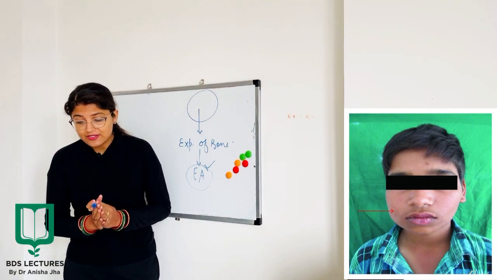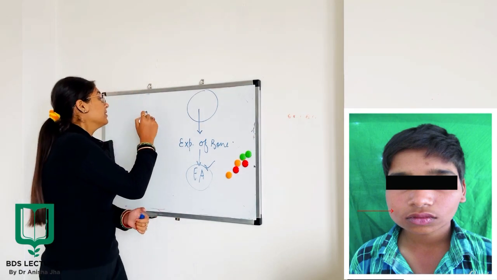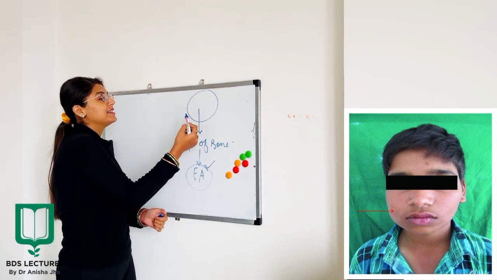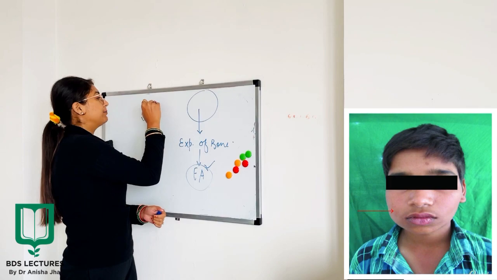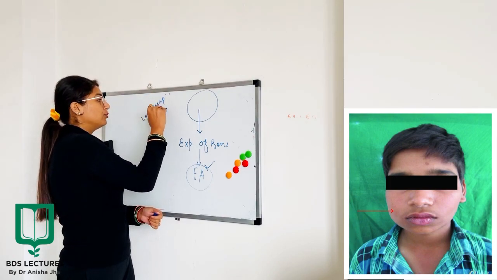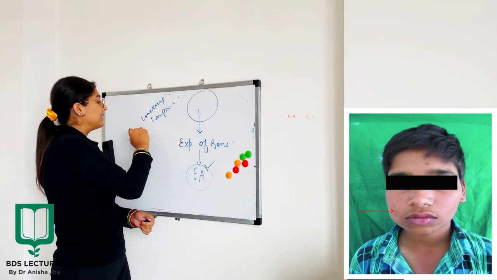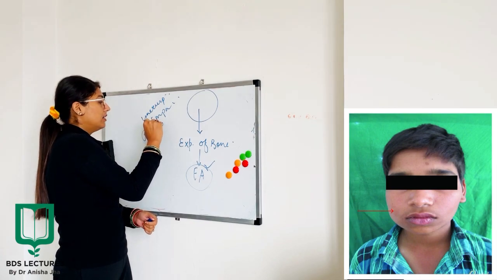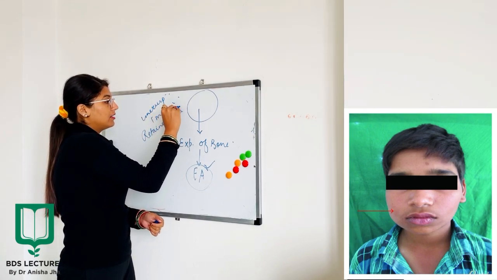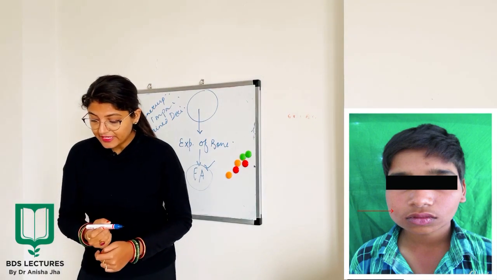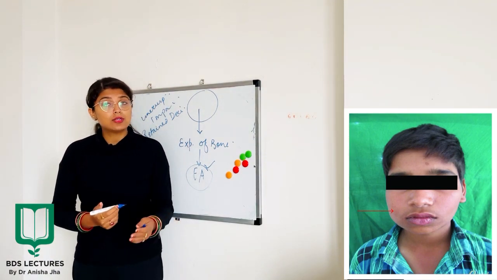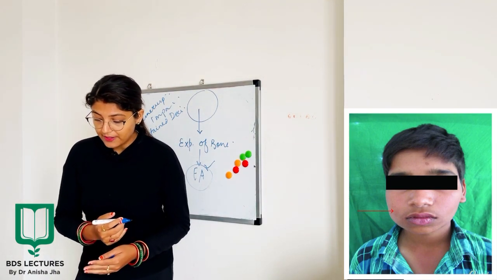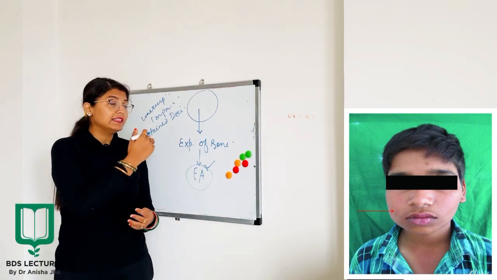Okay, these generally consist of an unerupted or impacted tooth. They can also be a retained deciduous tooth. And the evidence of infection shall also be present along with swelling in that area.